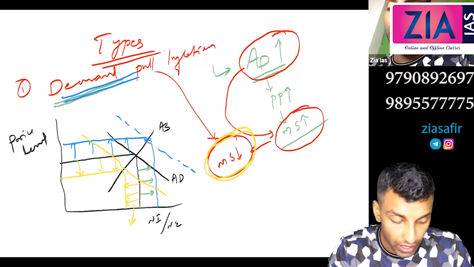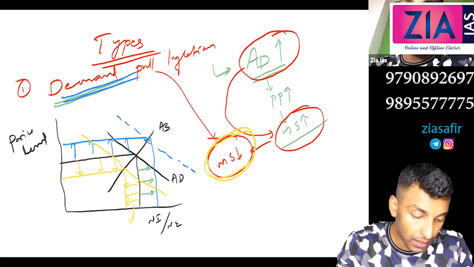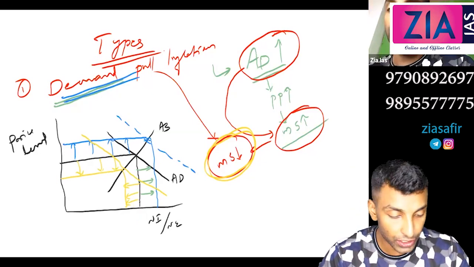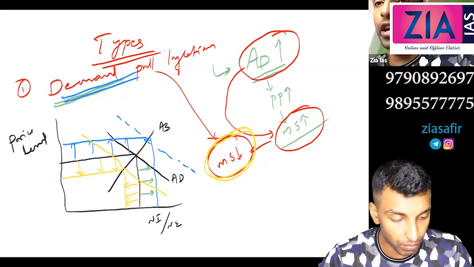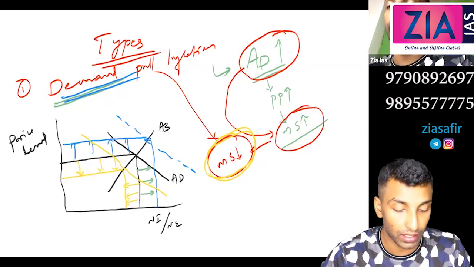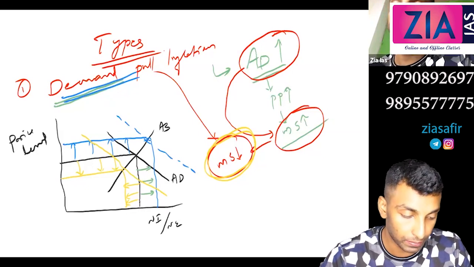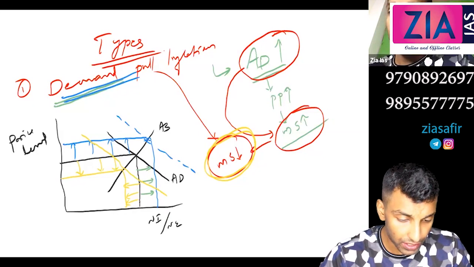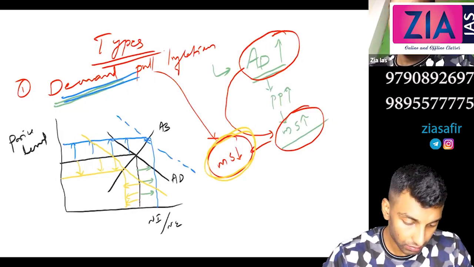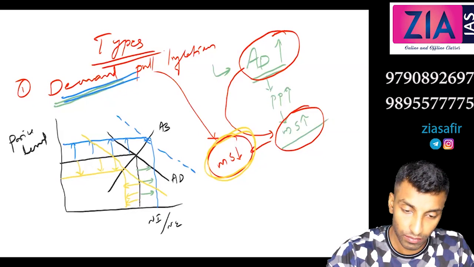But what is the priority for RBI now? Inflation targeting is the priority, especially after the Urjit Patel committee. We will discuss those committees, the monetary policy committee, the Urjit Patel committee, everything in this module itself. Will cover that. So is this clear? Demand pull inflation. Yes, sir.